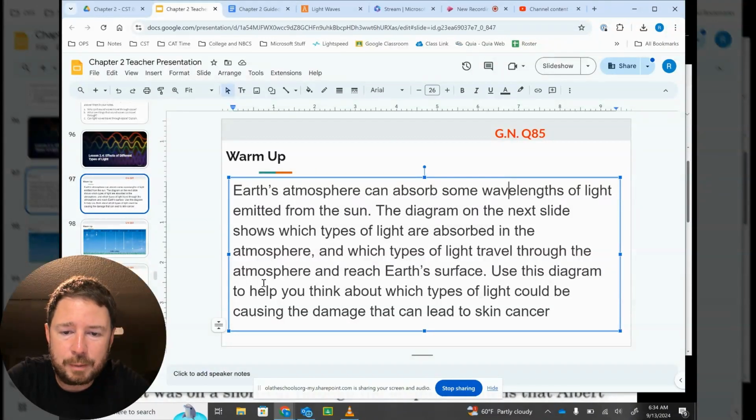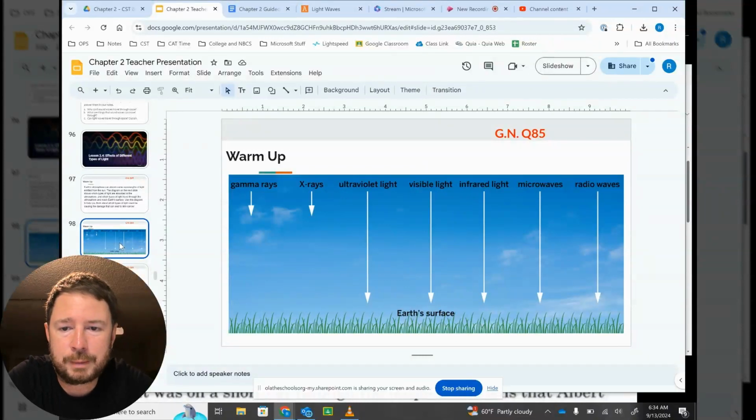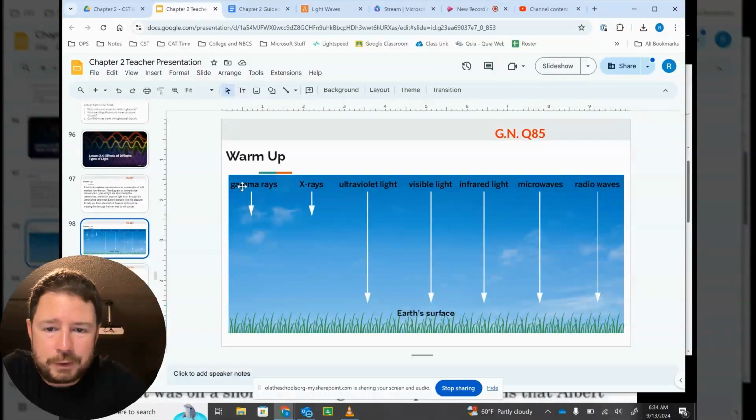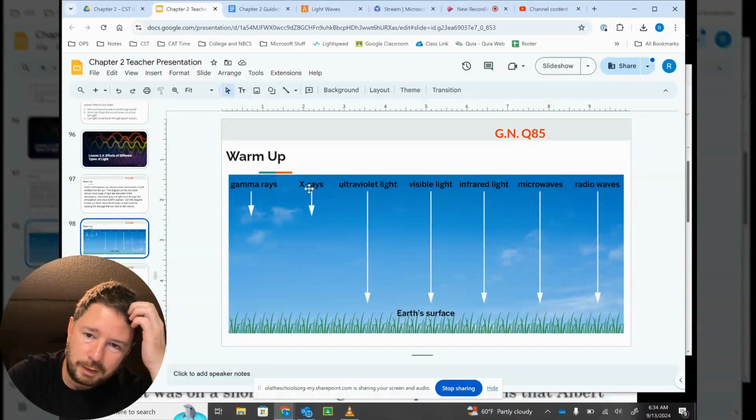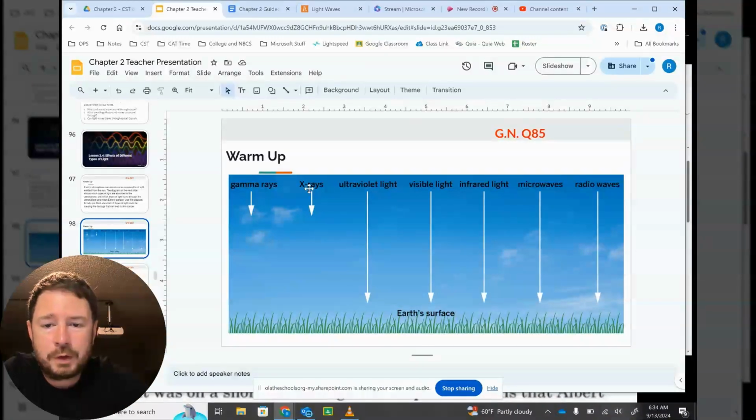Use this diagram to help you think about which types of light could be causing the damage that could lead to skin cancer. So here we've got our image. It shows all the different types of light from gamma rays all the way to radio waves coming from the sun to the Earth. Gamma rays and X-rays, their wavelengths are too short and they get absorbed in the atmosphere. So the air and the atmosphere absorbs this light and keeps it from reaching Earth's surface. The rest of them have long enough wavelengths that they can make it through the atmosphere and hit the ground.